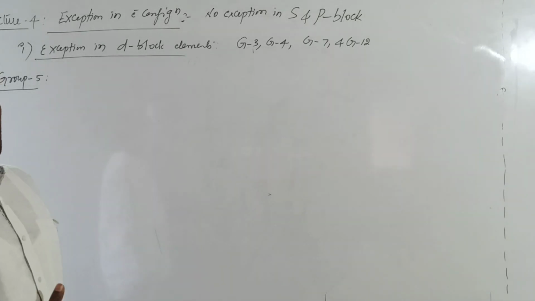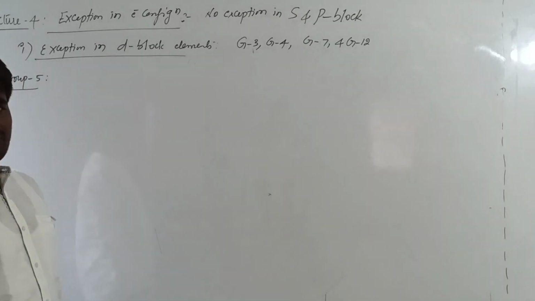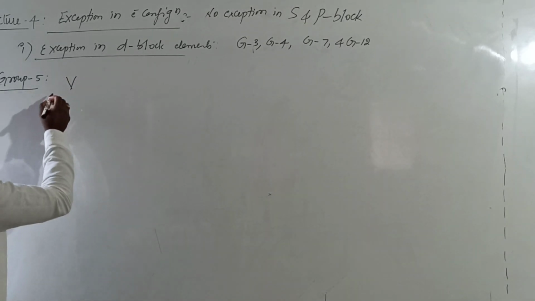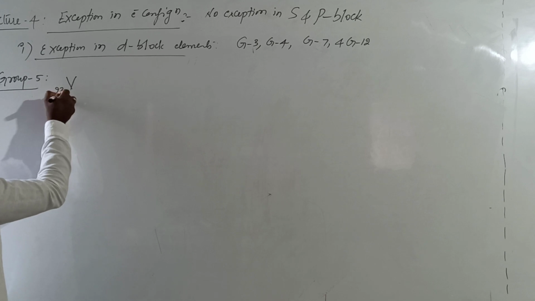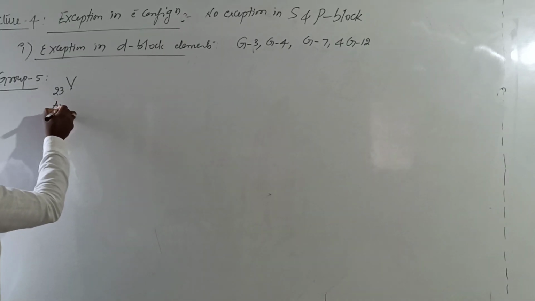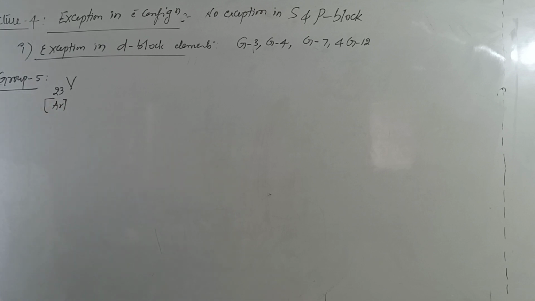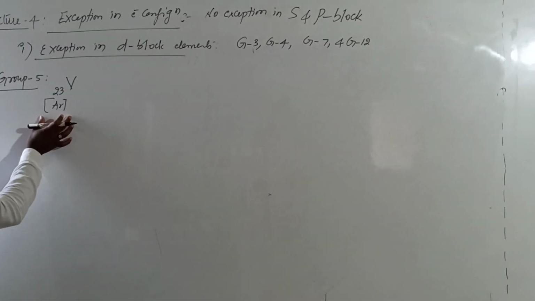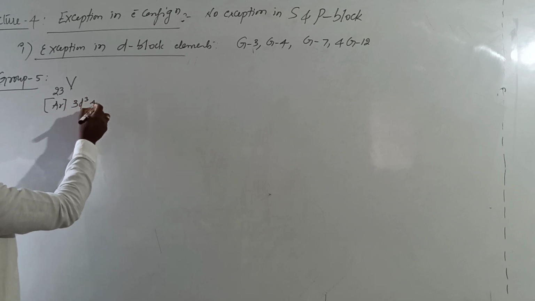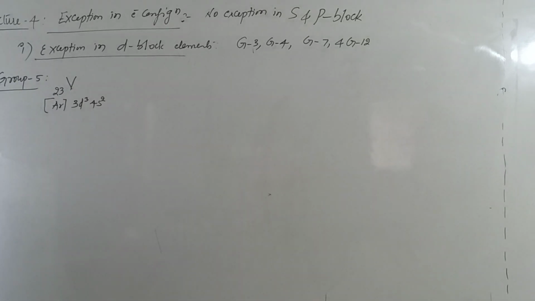Vanadium, niobium, tantalum, etc. What is the atomic number of vanadium? Its atomic number is 23. What is the general electronic configuration of vanadium? Argon, nearest noble gas element, 18, 3d3 and 4s2.